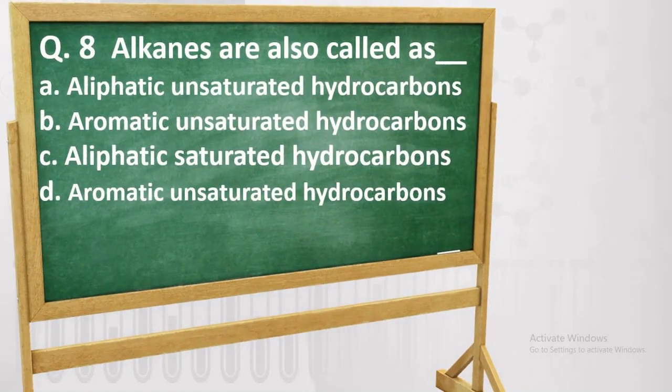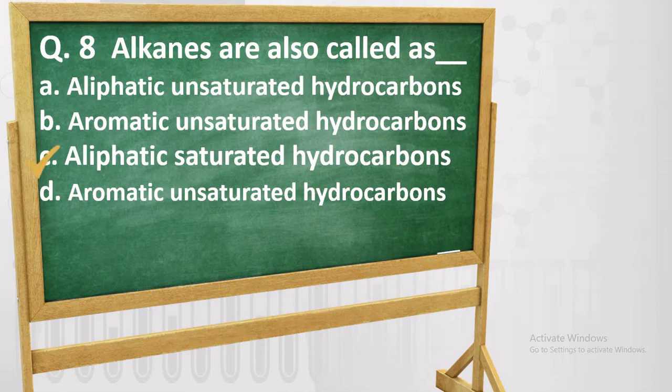Next question. Alkanes are also called as A, aliphatic unsaturated hydrocarbons, B, aromatic unsaturated hydrocarbons, C, aliphatic saturated hydrocarbons, D, aromatic unsaturated hydrocarbons.